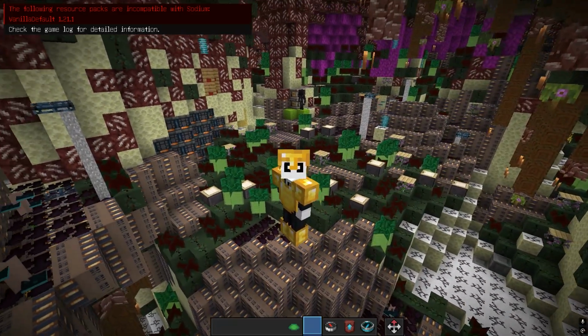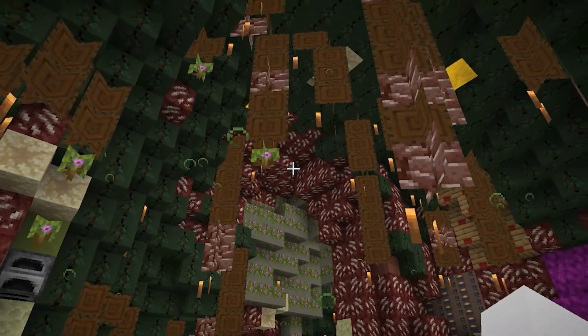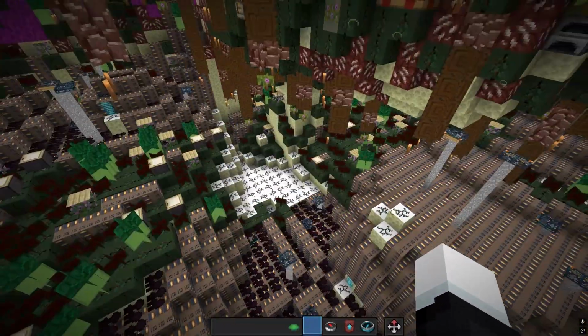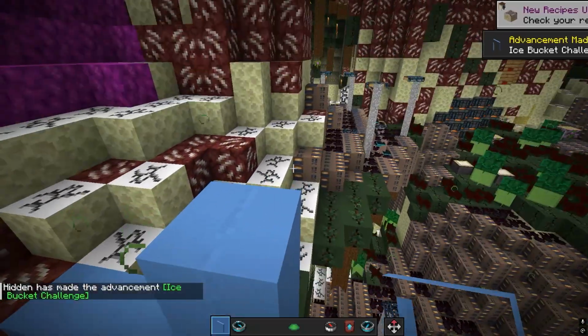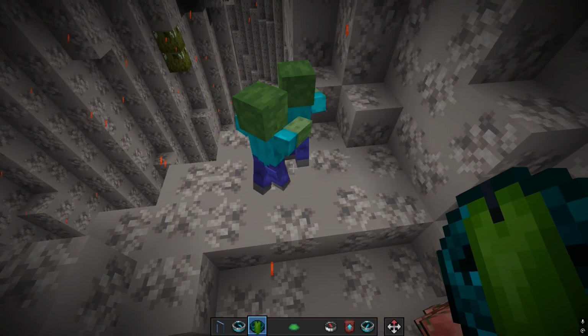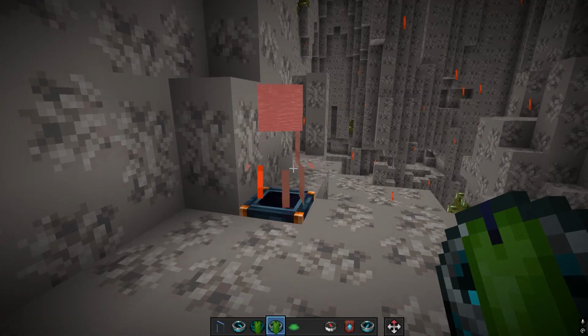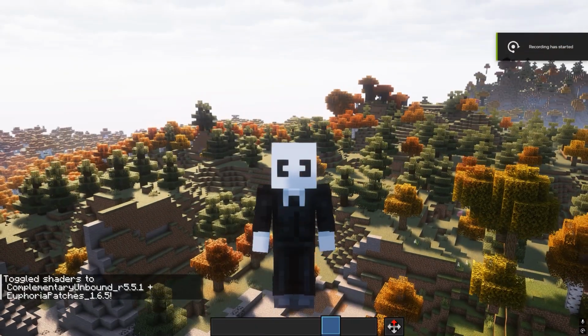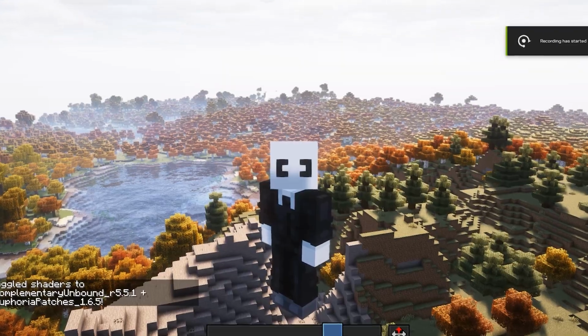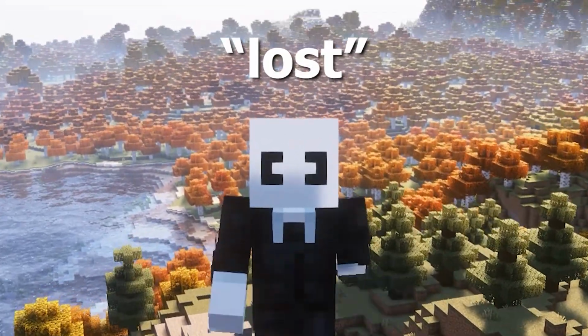Okay, so for some reason everything looks fine. I mean, it's not fine, but it's just like before, you know? Whatever, let's just visit the Nether this time. For some reason, only a handful of mob textures were shuffled since, you know, AI isn't perfect, so it messed up many times. In fact, I needed to start at least 3 new chats because ChatGPT simply got lost. So it is what it is.